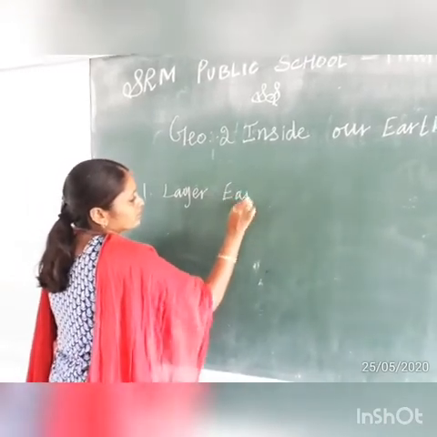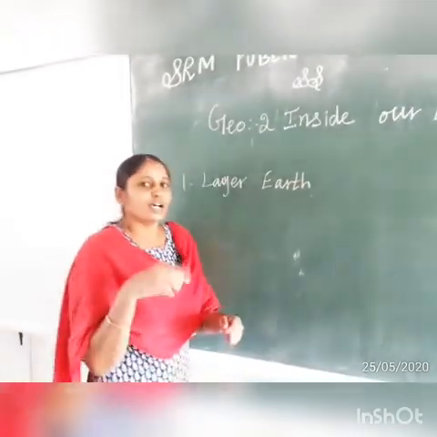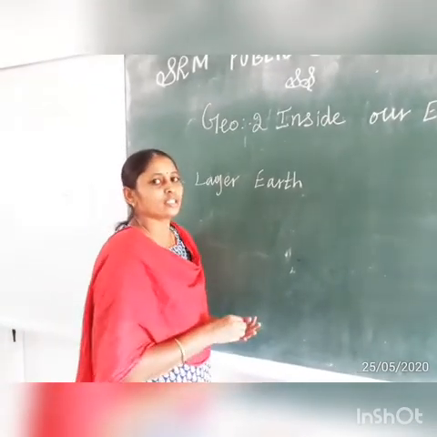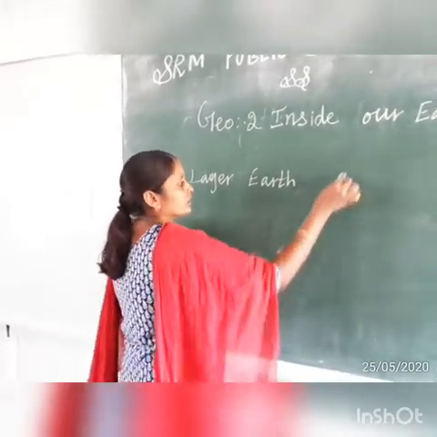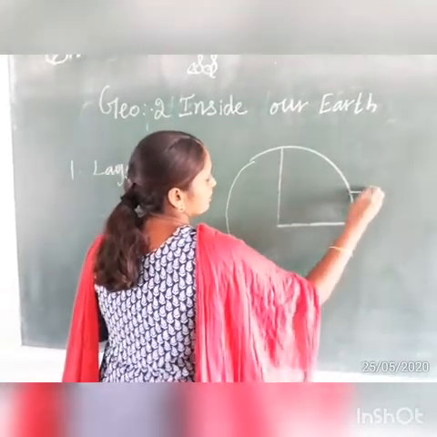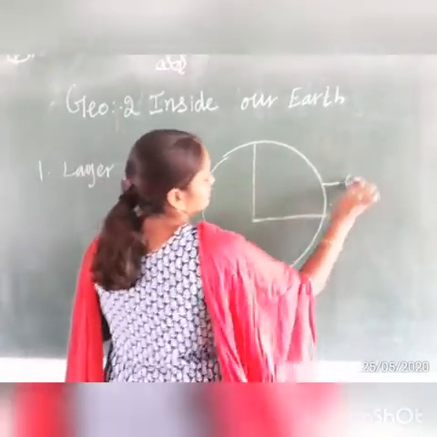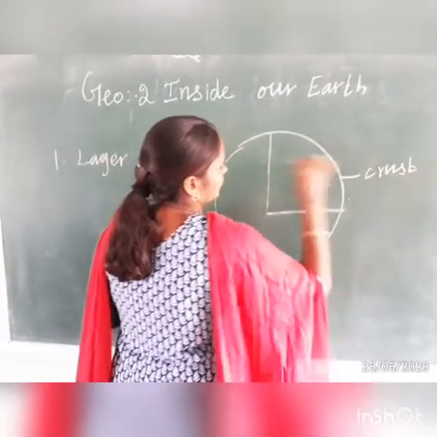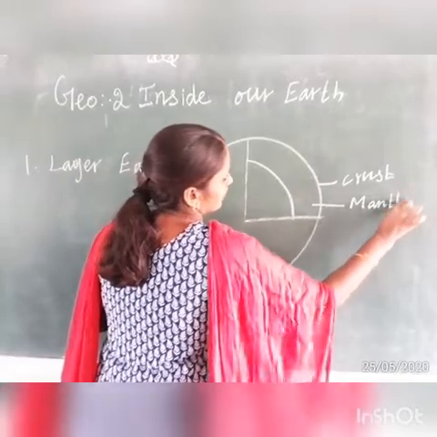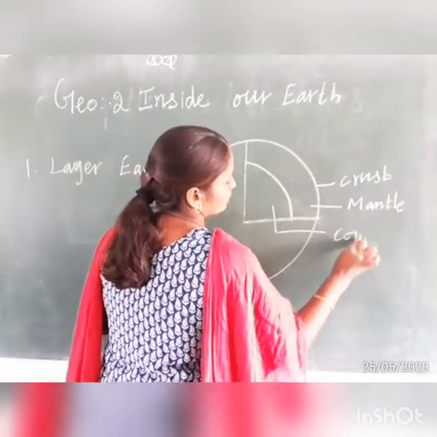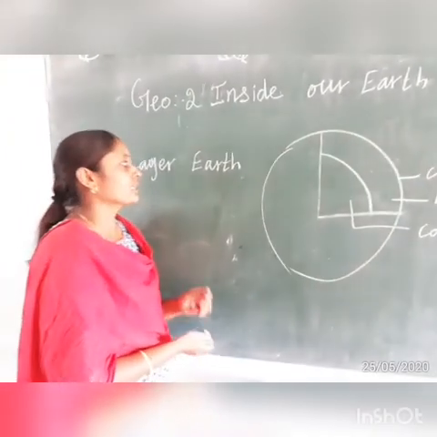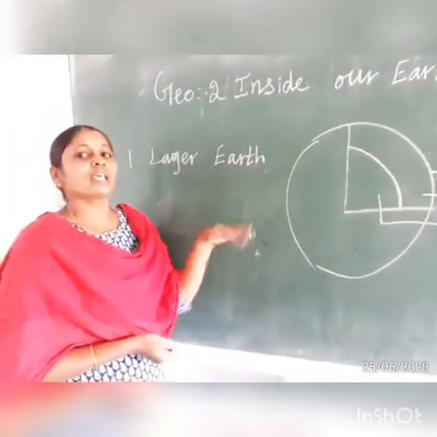I think you all have listened to that video and answered the questions that were given. We are just going to recall that, then we are moving to the next topic. In layers of the earth we discussed 3 layers. The first layer, the topmost layer, is the crust, the second layer is the mantle, and the third layer is the core. Each layer, its types, and the minerals present in that layer, everything we discussed in the last session.